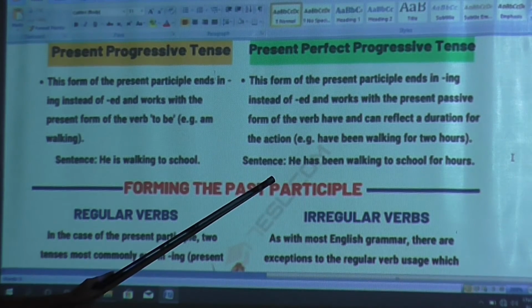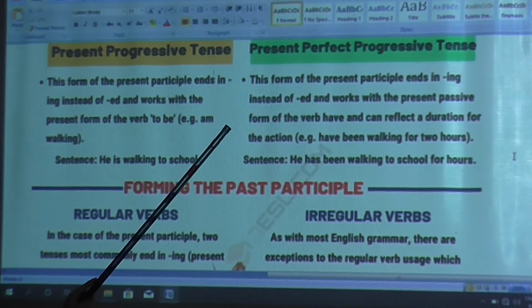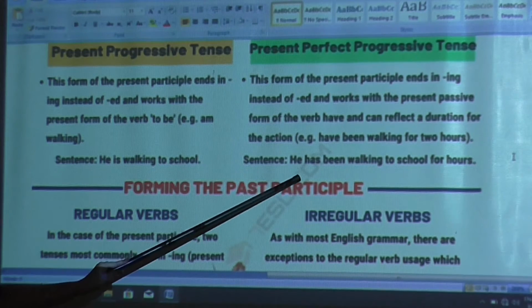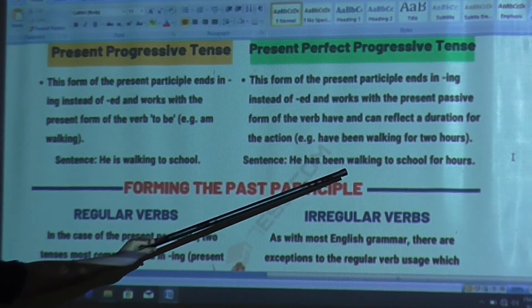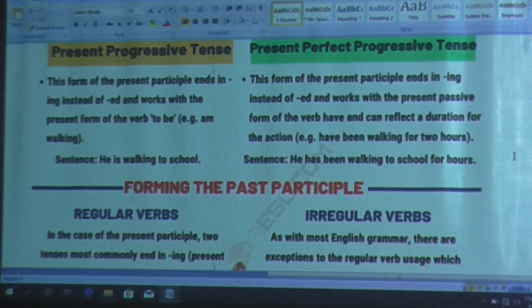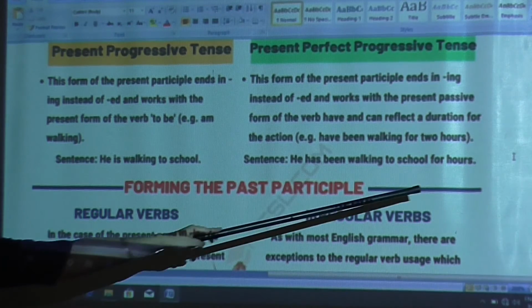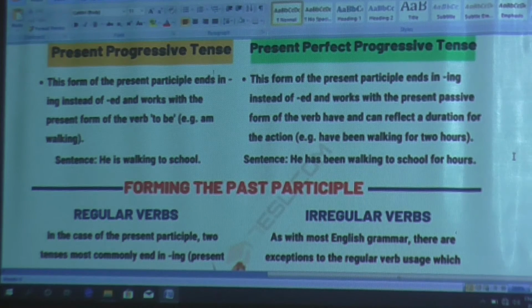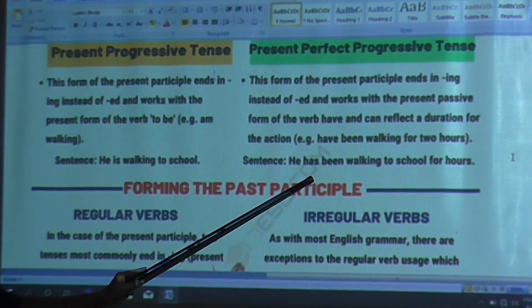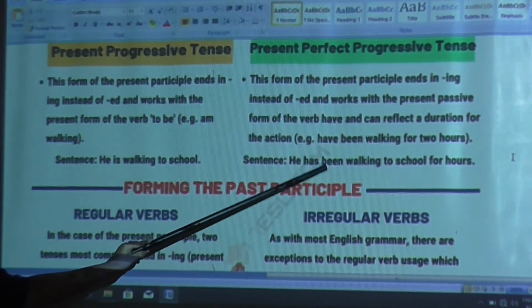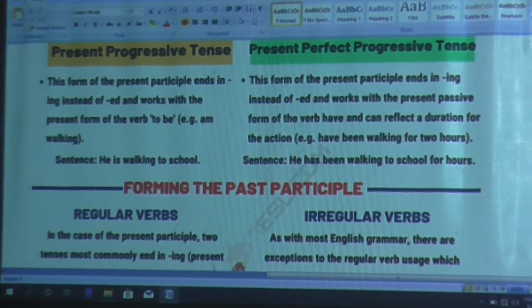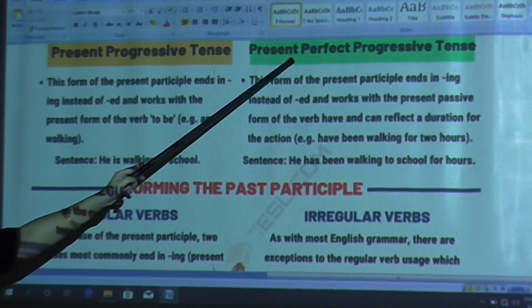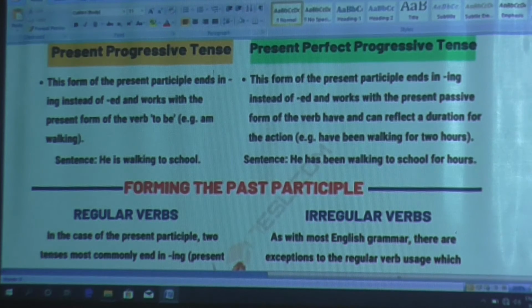I have already told you that here he has been walking to school for 4 hours. Whenever you find a time duration like 4 hours or 2 hours, you have to add has been and then the ing form, and the example will be present perfect continuous tense.